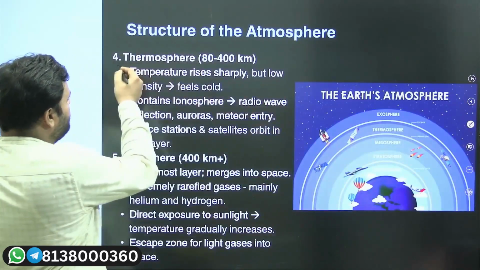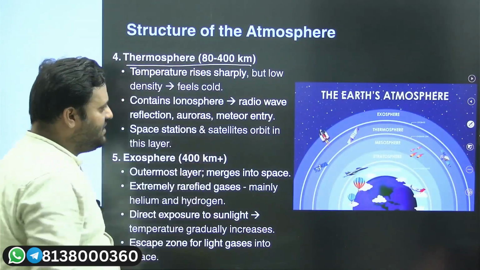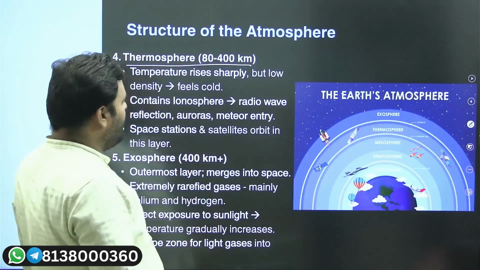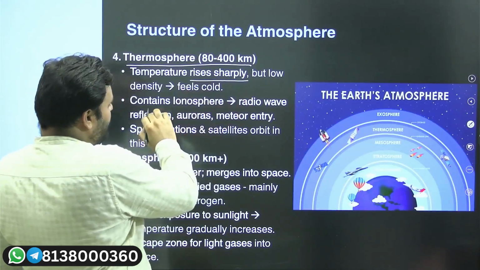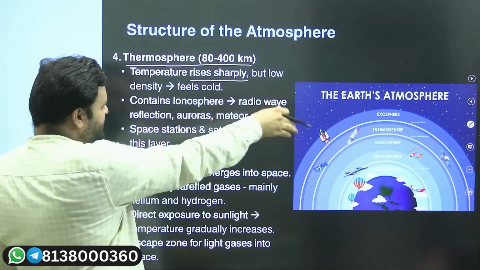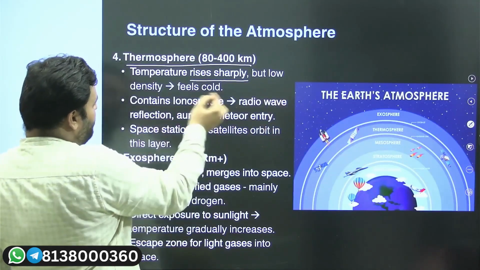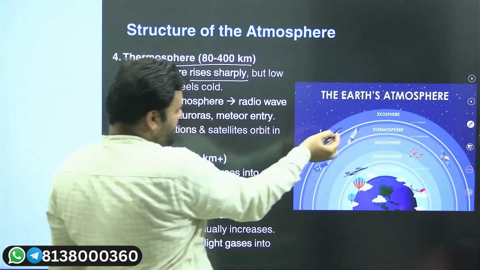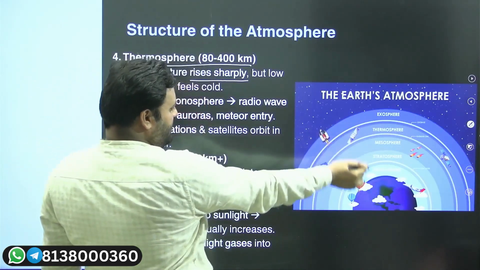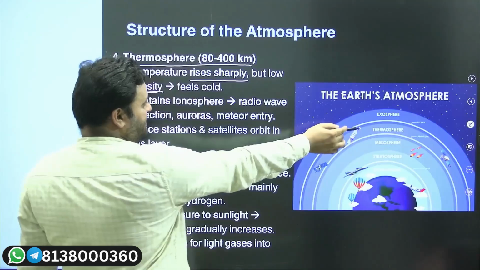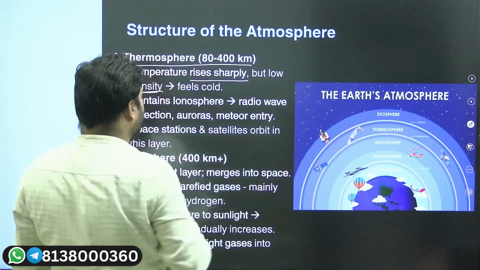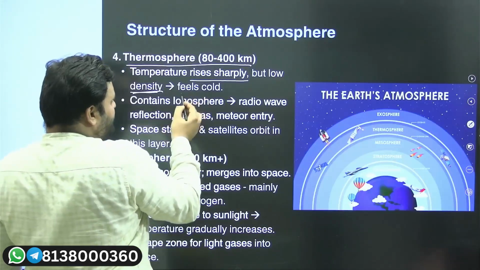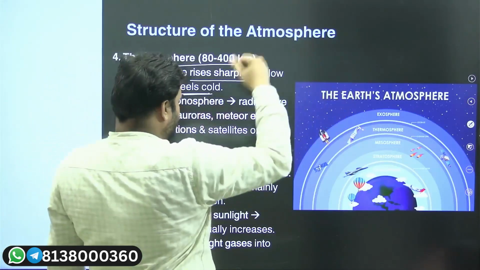Moving ahead, then we have a thermosphere. The height used to vary from 80 to 400 kilometer. And in the thermosphere, temperature rises sharply, but low density of air is there. The density of air is low here because gravity has less influence here. And sometimes it might feel cool when the sun is not there.